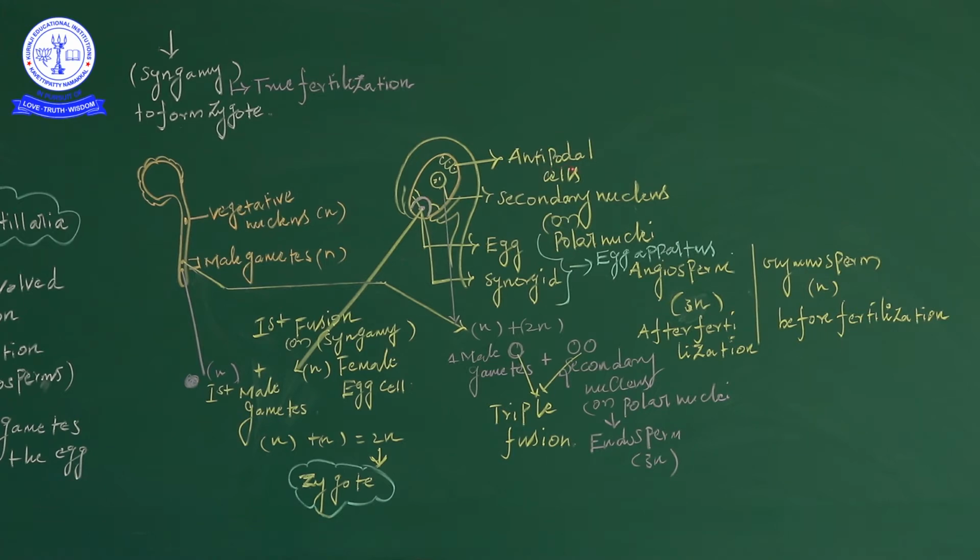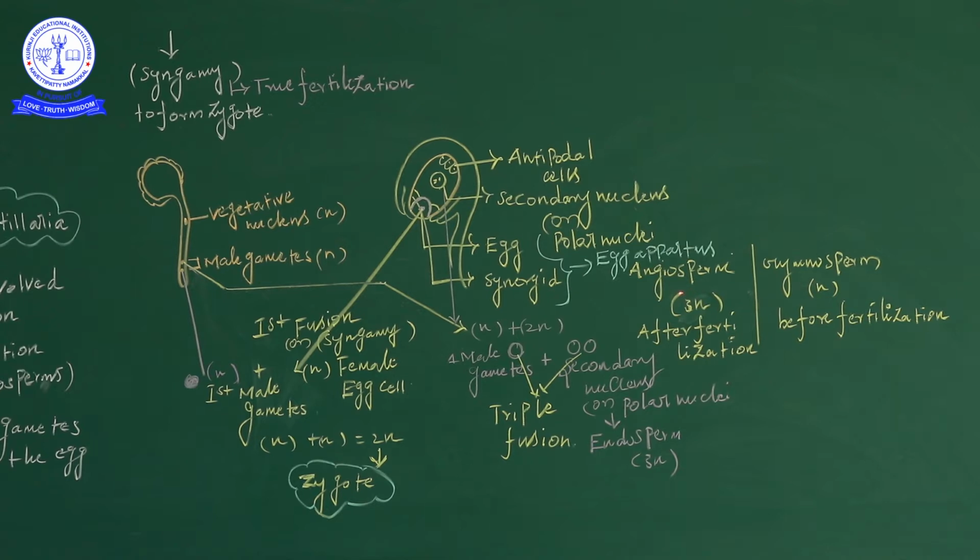Okay, what is the nature of the antipodal cells? There are 3 of them, in haploid condition. They especially provide nutrition, and the secondary nucleus or polar nucleus forms the endosperm. Okay, and then the egg cell and synergid cells form the egg apparatus. Okay, and then there is a differentiation between angiosperm and gymnosperm. You know about this, angio means the box.